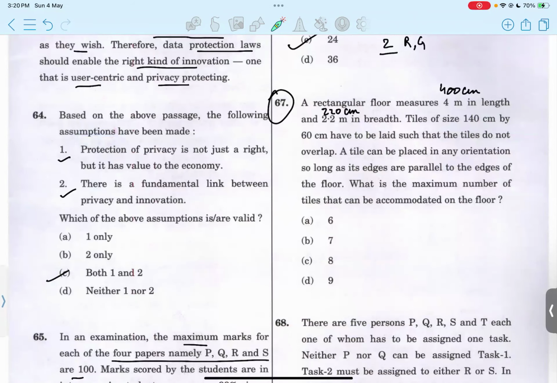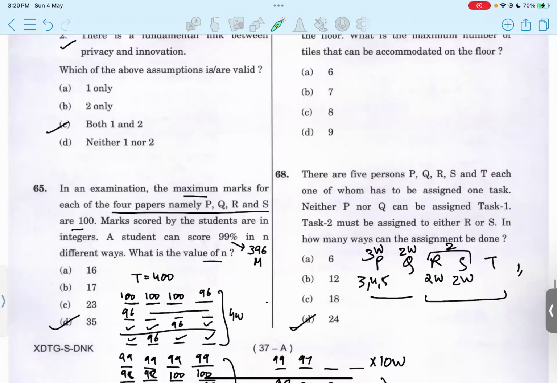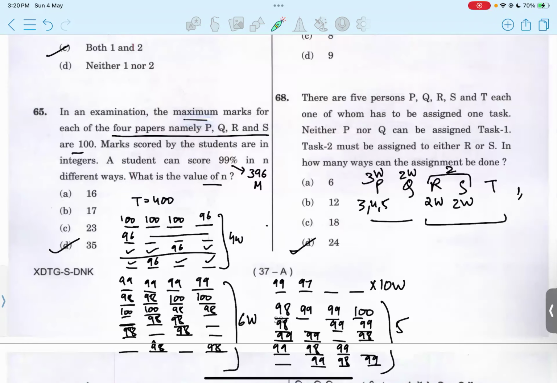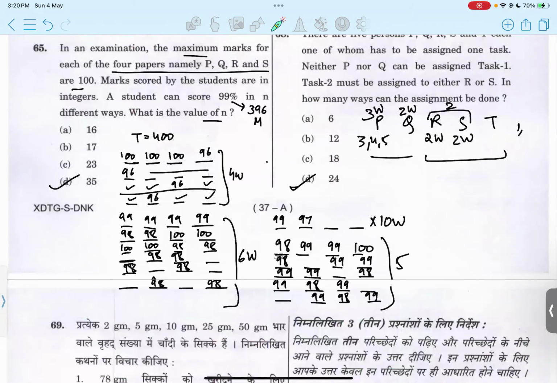Option C. In 65, in an examination, the maximum marks for each of the 4 papers, named P, Q, R, and S, is 100. So in each paper, the maximum marks is 100, and the total can be 400. Marks scored by the students are integers, and a student can score 99%, that is 99% of 400, which is 396, in n different ways. So what is the number of ways that a 99% score can be scored by the student?